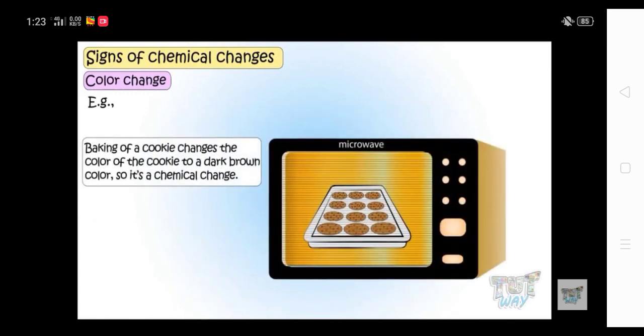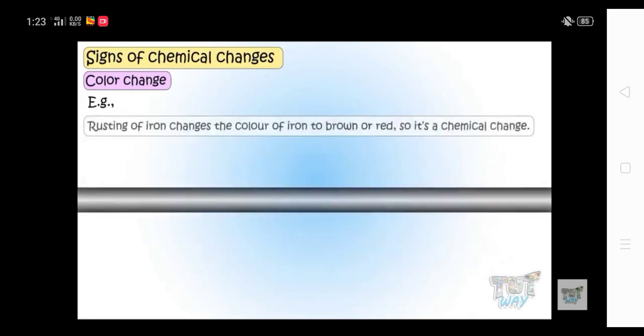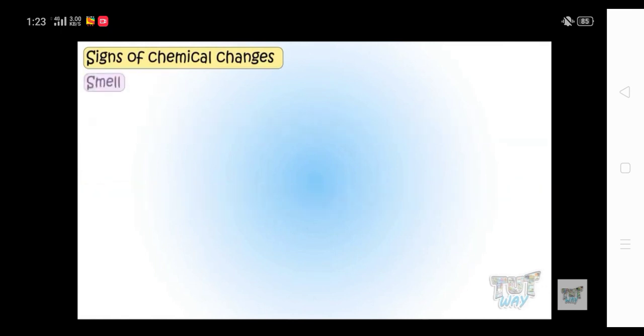When you bake a cookie, what happens after baking? The cookie's color becomes dark. It becomes darker when compared to its original state when you kept it for baking. Like rusting of iron, when the iron gets rusted, the iron color is brown, whereas initially it is a very shiny color.